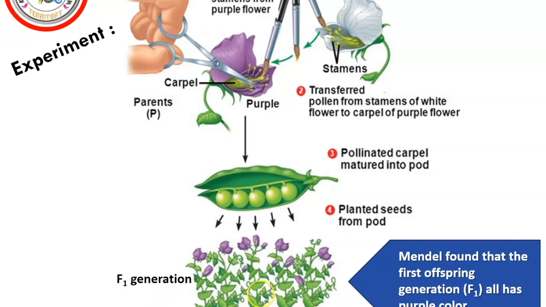Mendel found that the first offspring generation all had purple flowers. Every time he repeated the experiment, the F1 generation always produced purple flowers. He also tried this experiment with other traits and still got the same result: the F1 generation offspring always resembled one of the parents, the dominant one, and never the other parent.